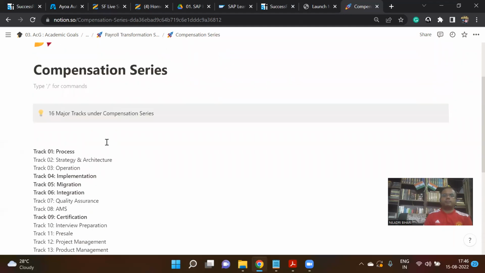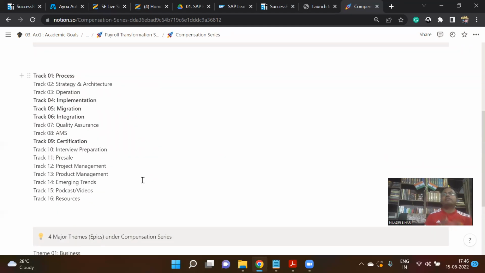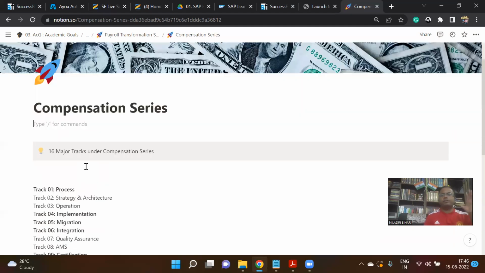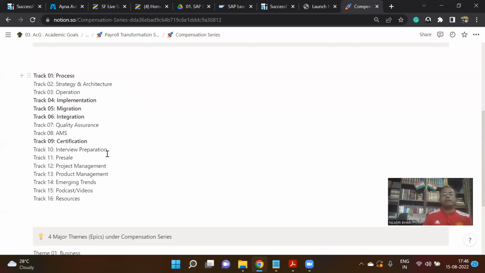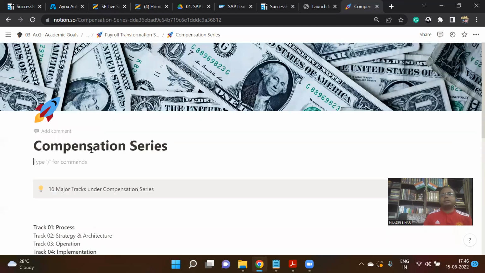Different students come to me with different understandings and requirements, so I believe all these 16 tracks I have kept together will help you in many ways. People working as consultants will find the highlighted ones most helpful, like implementation, migration, integration. Process anyway you have to understand, otherwise you cannot proceed.